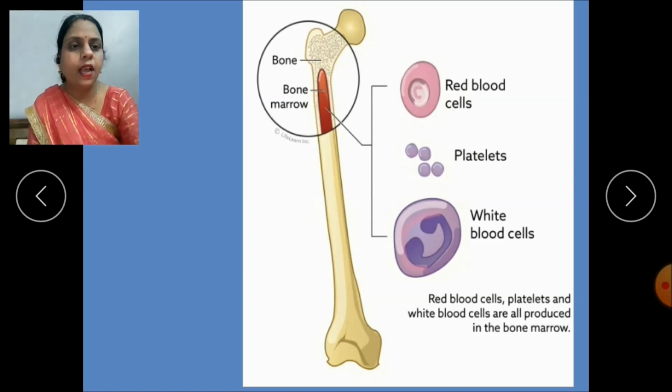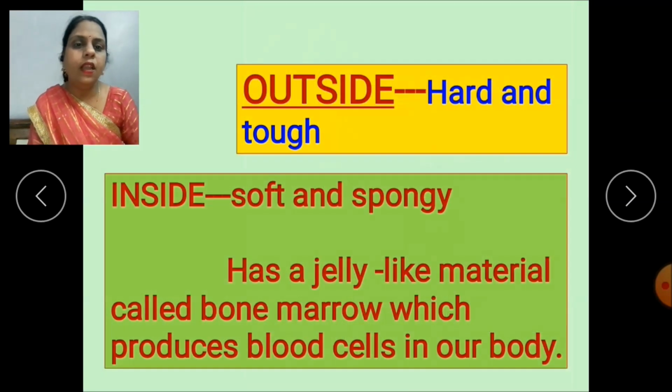Yes, RBC, platelets and white blood cells are all produced in the bone marrow. So from outside bones are hard and tough and from inside they are soft and spongy, with a jelly-like material called bone marrow which produces blood cells in our body.